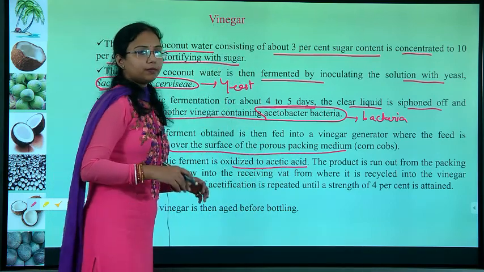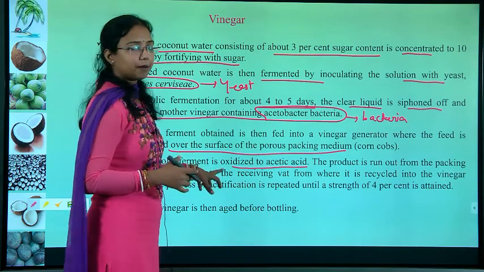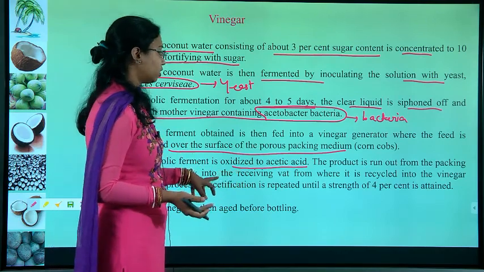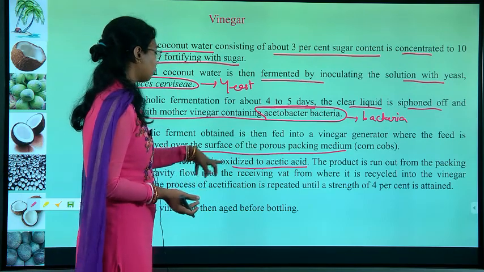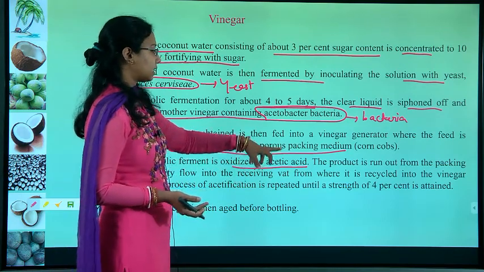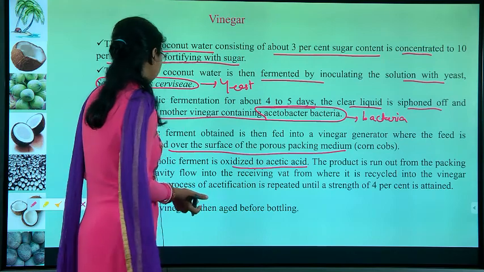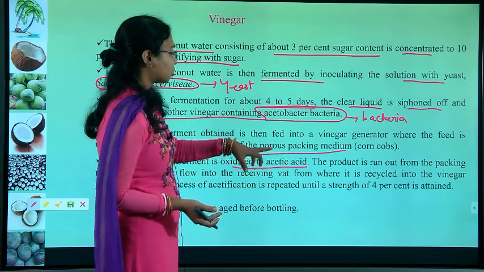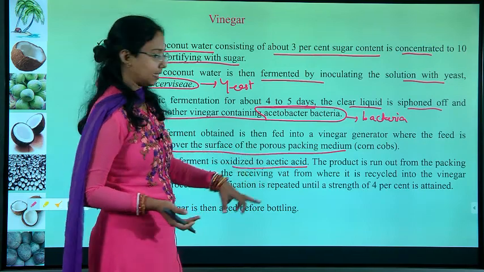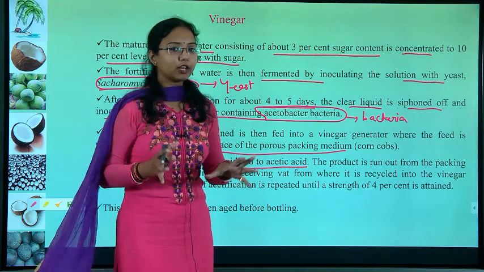So oxidation happens and acetic acid is produced. The product runs out of the packing medium by gravity flow into the receiving vat. From there it is recycled into the vinegar generator, and the process of acidification is repeated until a strength of 4% is attained. So what is all this about?